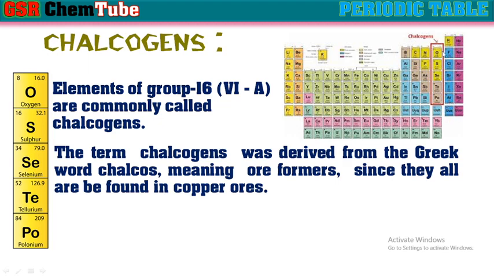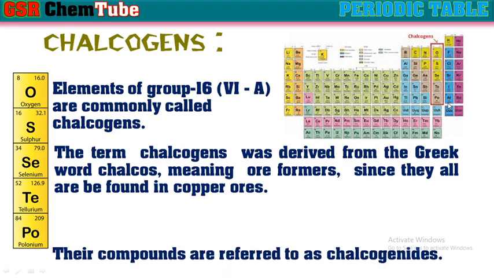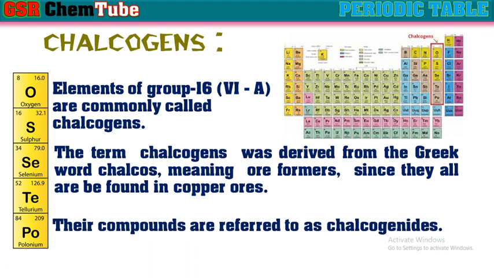That is why these elements are known as chalcogens, which means ore formers. The compounds are referred to as chalconides.